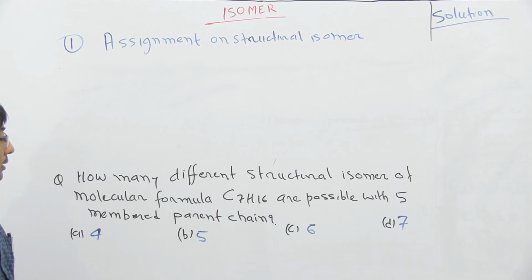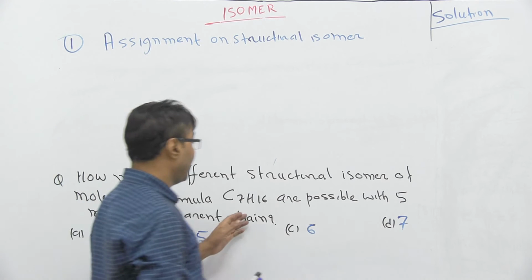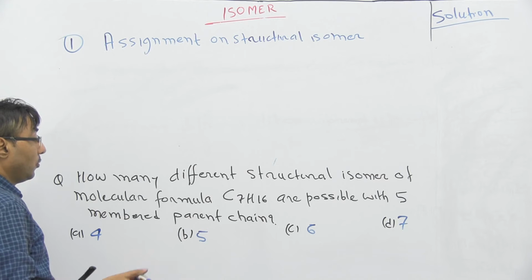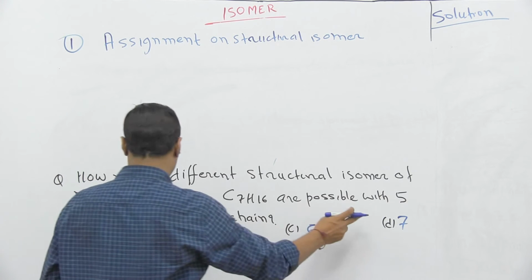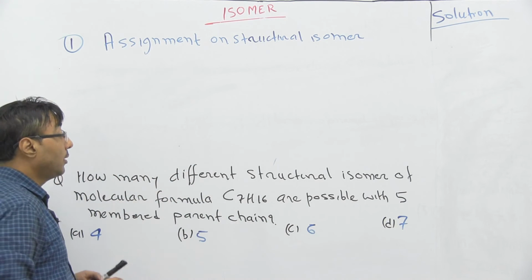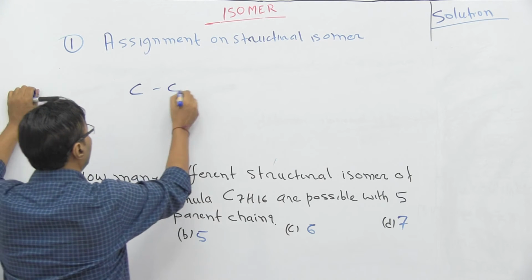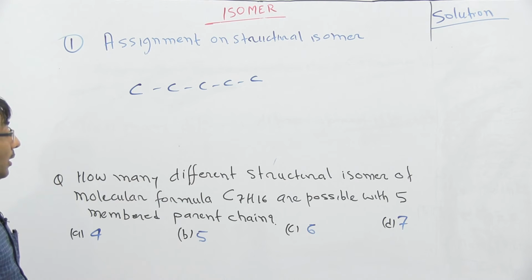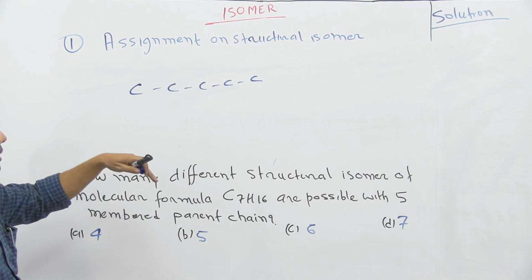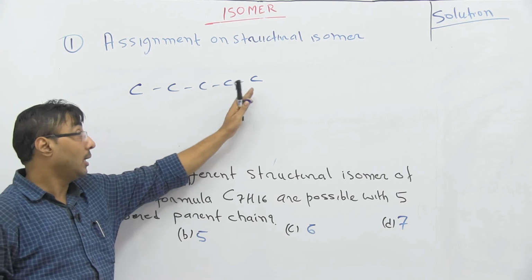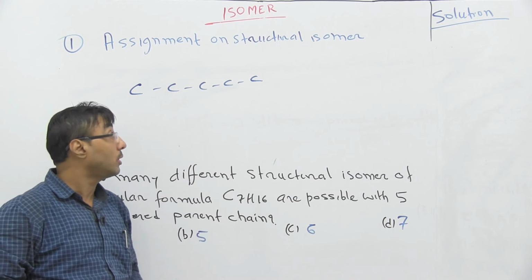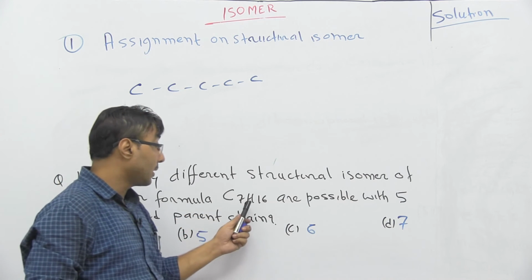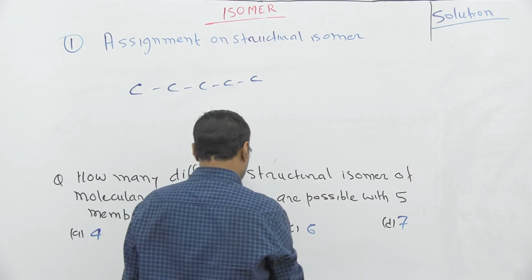How many different structural isomers for a molecule having C7H16 are possible with the 5-member parent chain? It means we need to keep 5 carbons in a chain, and the remaining carbons we have to provide at different places. The remaining 2 carbons will act as substituents. They are not part of the main parent chain. Whether this compound has single bonds or double bonds, check the formula.